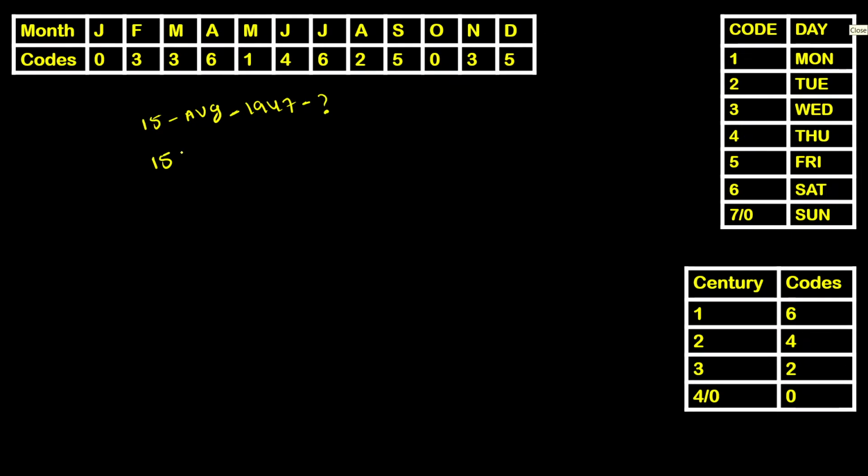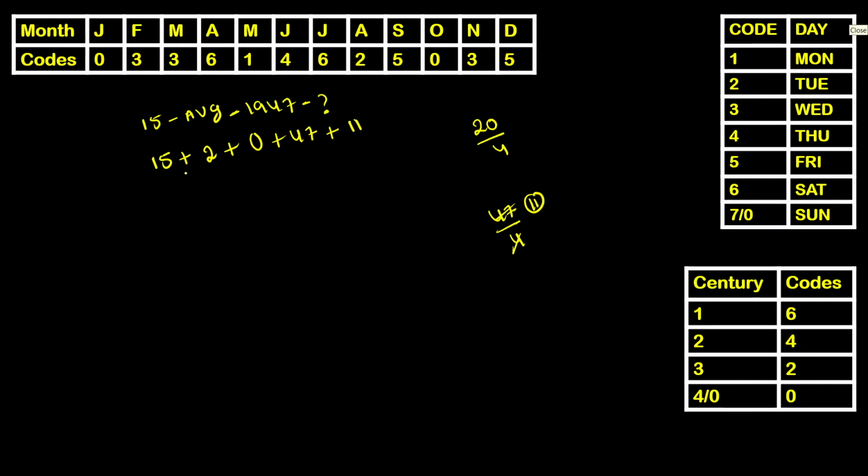Date same as date, 15. Month code, August month code is 2. So you guys need to identify to which century the given year belongs. 1947 is the year which belongs to the 20th century. 20 by 4, the remainder is 0. As you got remainder 0, the century code will also be 0. Number of years 47. Leap years among 47 years. So 47 divided by 4, we need to go with the quotient, that's 11.